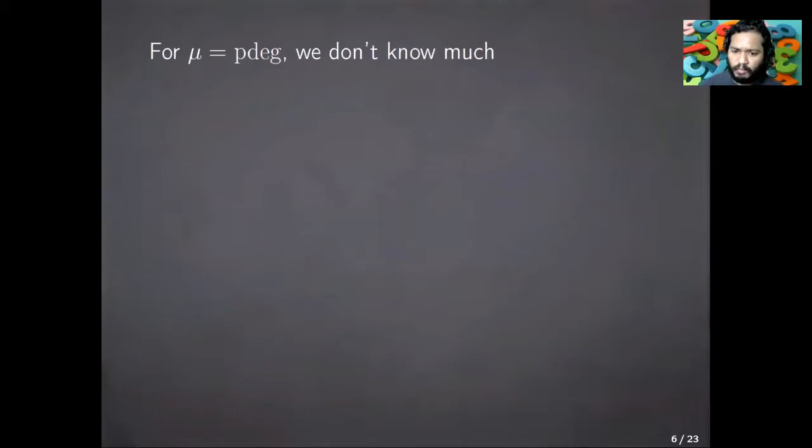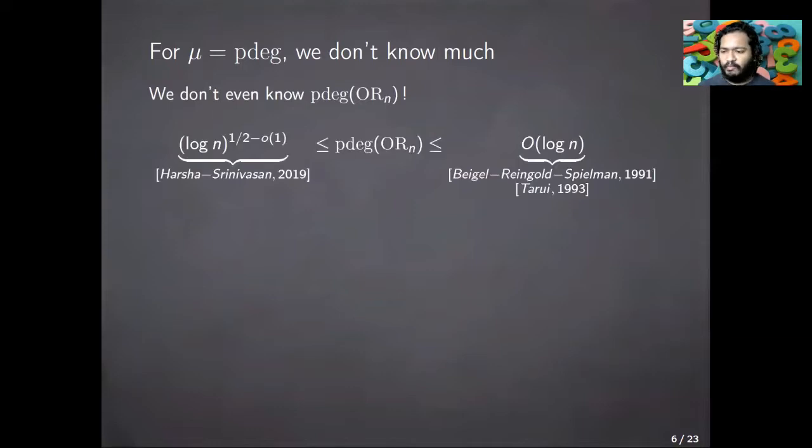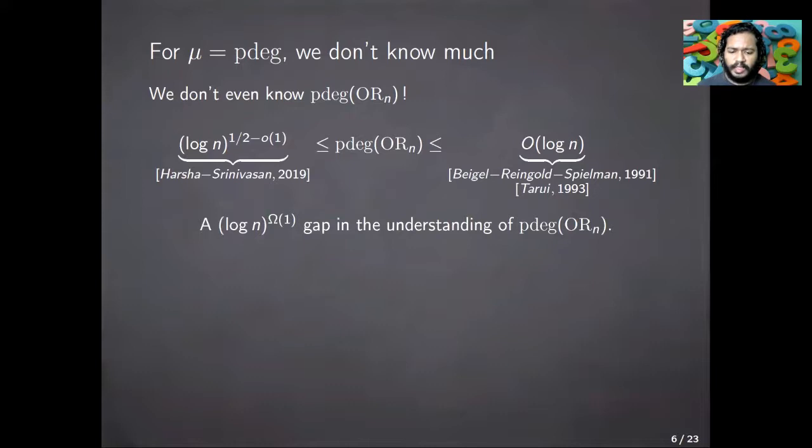Unfortunately, for p degree, we don't know much. In fact, we don't even know what is the p degree of the OR function. We don't even know the exact answer. We only have bounds. On the upper side, we know log n, as I just mentioned. And on the lower side, we have essentially square root of log n, which was proven recently by Harsha and Srinivasan. So there is a log n to omega 1 gap in the understanding of p degree of OR.